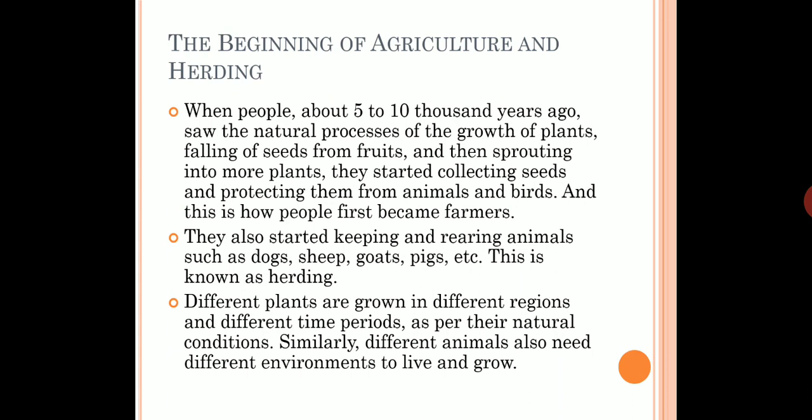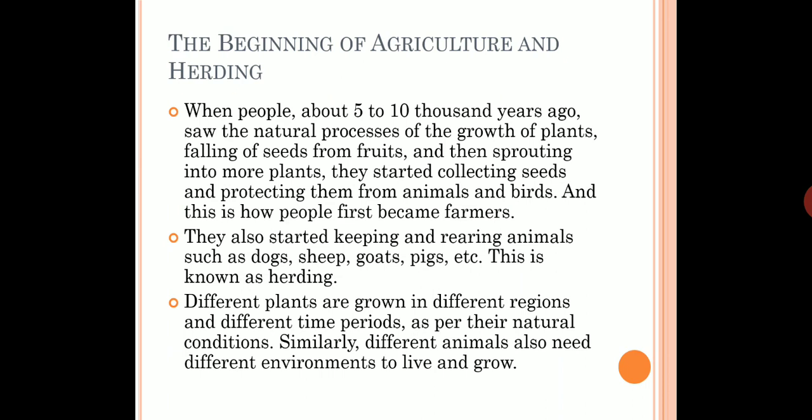So after seeing this, the early man started collecting various kinds of seeds, and they also protected them from animals and birds, so that those animals and birds couldn't harm the growing seeds. And this is the process by which the early man came to know about the agriculture process, and by taking this process the early man became the farmer.